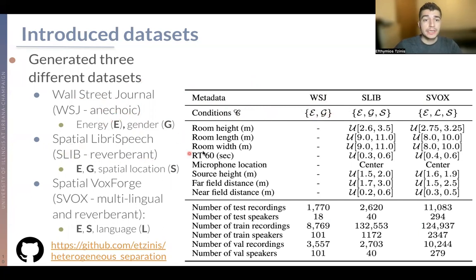Spatial LibriSpeech is a reverberant version, which is still an English speaker data set, which on top of that also has the spatial location of the speakers, whereas Spatial VoxForge is the hardest data set out of the 3, which also has 4 different languages, 3 more than English, and it has the energy, the language, and the spatial location of the speakers.